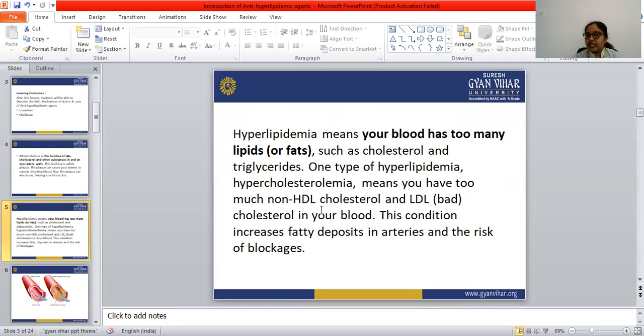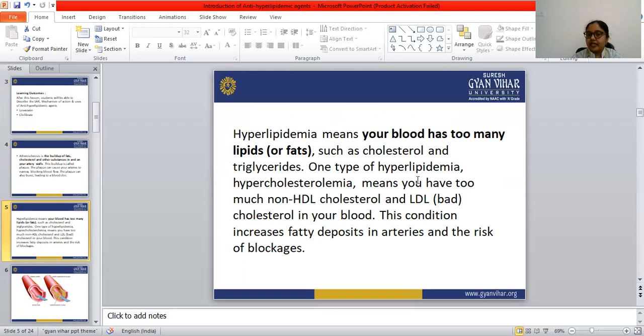I'm not talking about HDL cholesterol. HDL cholesterol is essential, and it is the good cholesterol. But in the condition of hypercholesterolemia, the non-HDL cholesterol and the LDL cholesterol increase in our blood.